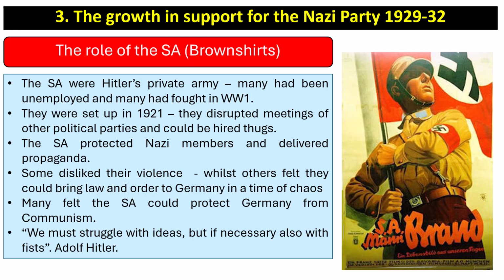But the brown shirts were also important. They were Hitler's private army, the SA. Many had been unemployed and had fought in the First World War. They were set up in 1921 and they disrupted meetings of other political parties and could be hired thugs. The SA protected Nazi members and delivered propaganda, but some disliked their violence, while others felt they could bring law and order to Germany in a time of chaos. Many felt the SA could protect Germany from communism. Adolf Hitler once famously said, "We must struggle with ideas, but if necessary, also with fists." And this shows that violence was a key reason for the Nazi rise to power.